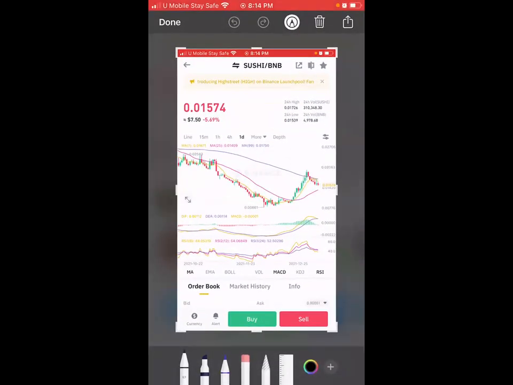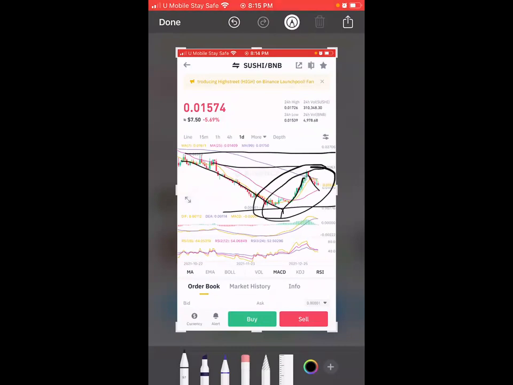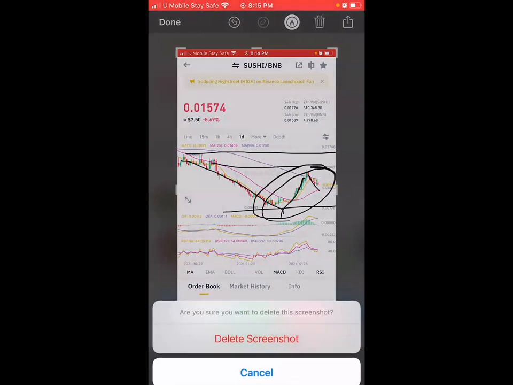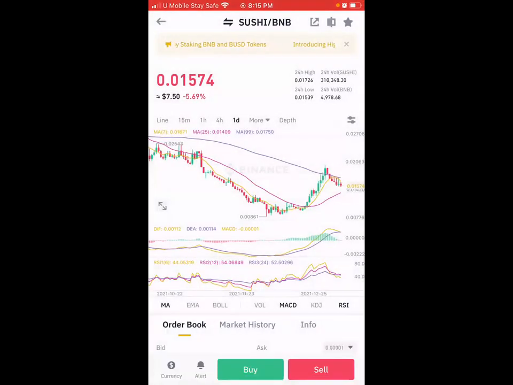The bull run that happened in the market happened in the dip, because look at the entrance where it started falling. Look at it. Now look at the bull run. Look at what's happening. All these things are right in the dip. So somebody who stopped buying at this point didn't know what is happening inside the dip. Guys, I believe you are understanding what I'm showing you. I mean, this is simple.